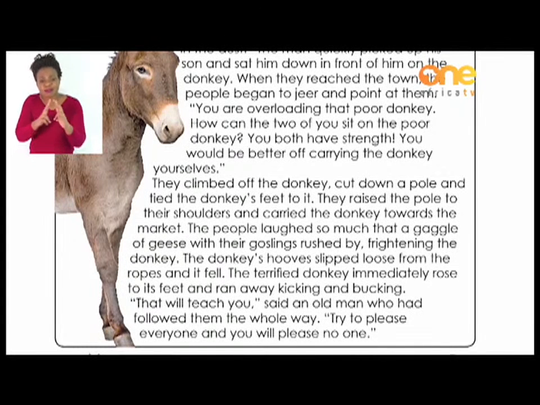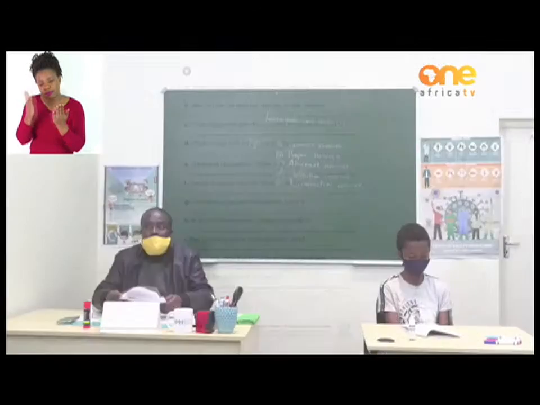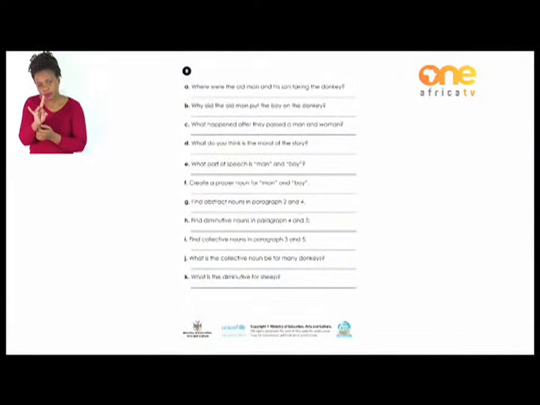Right, boys and girls, that's the end of our passage. Now you need to read for the second time, and then you turn to the next page, which is page 8, where we have questions. The questions are from A to K. A says, "Where were the old man and his son taking the donkey?" I hope you know that they were taking the donkey to the market.